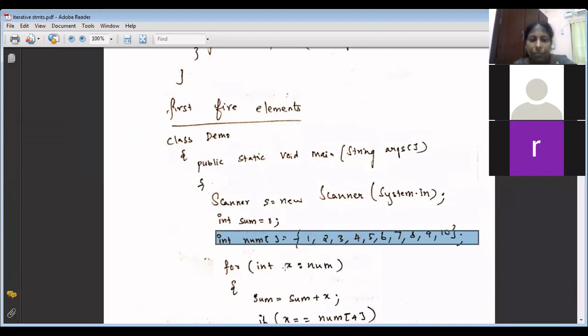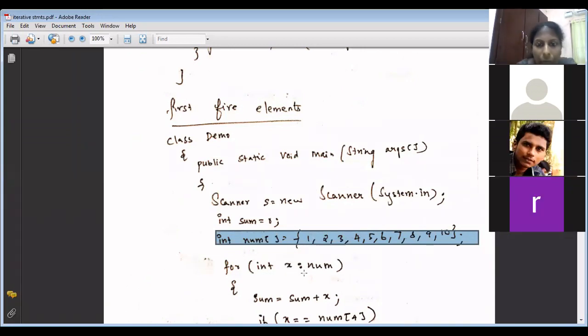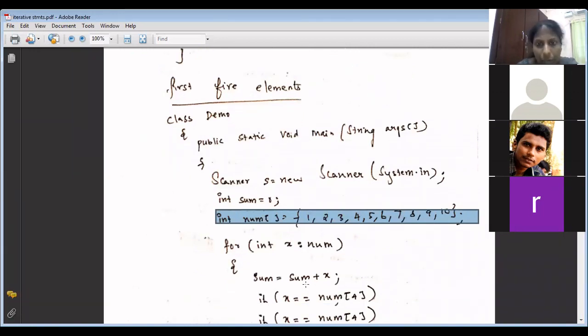I can use one variable i, ma'am, to count the number of iterations. Yes, you have multiple ways. You have to devise a method to find the index. Otherwise, one more simple method is int x colon num, where num is the array. Sum equal to sum plus x.